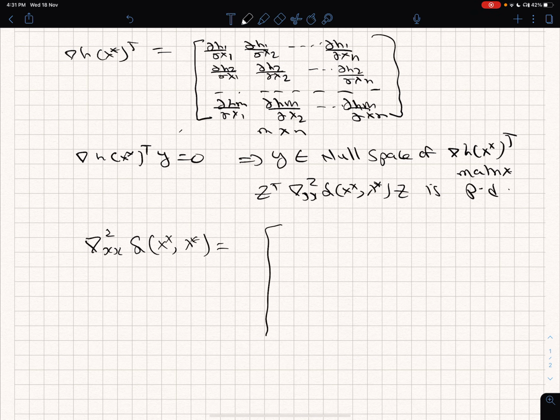The terms involved here, this matrix looks like the following: x1 square, x1 x2, x1 xn, and being symmetric, I am just writing it the same way. Actually, it's a symmetric matrix.